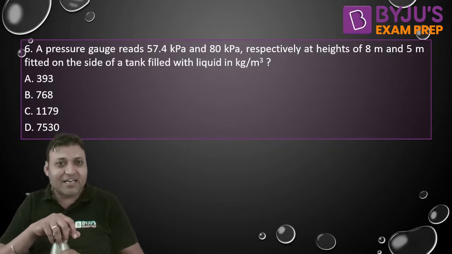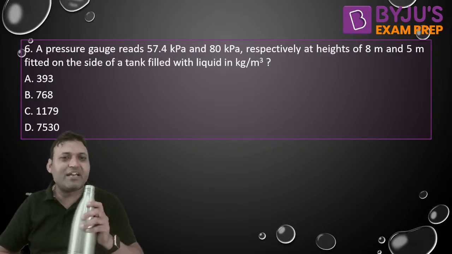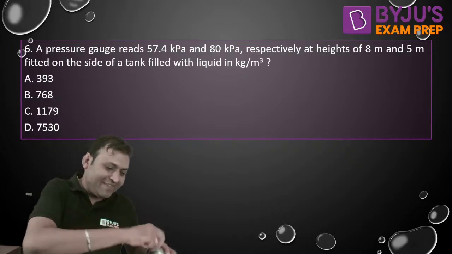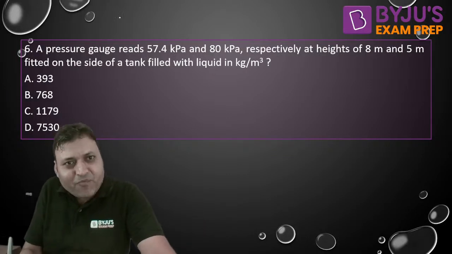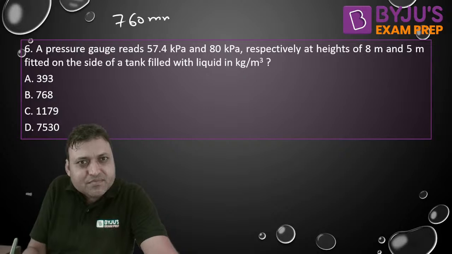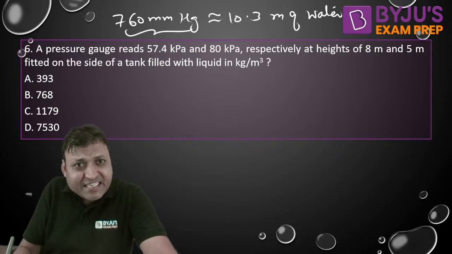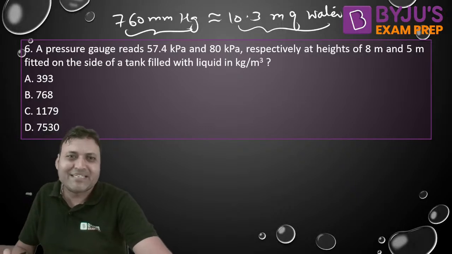The same pressure which is in the form of one fluid column can be converted into another fluid column. And that is how we can say 760 mm of mercury is the same as 10.3 meter of water. You can convert 760 mm of mercury into a water column and you will get almost the same as 10.3.